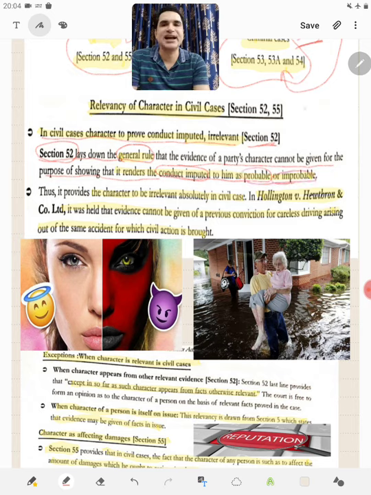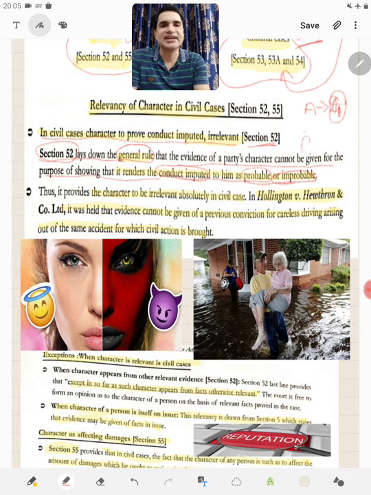So what it says is, suppose A is a person and there is a conduct, say D1, imputed to him.